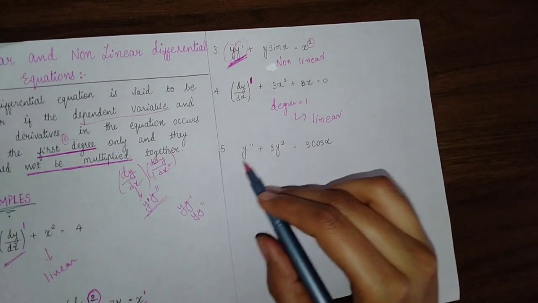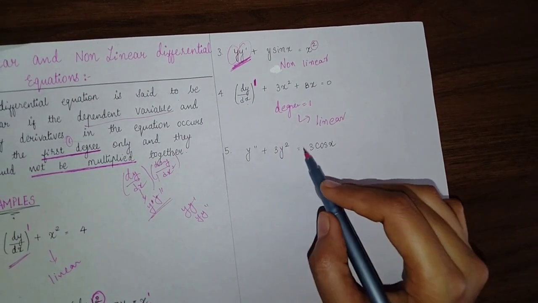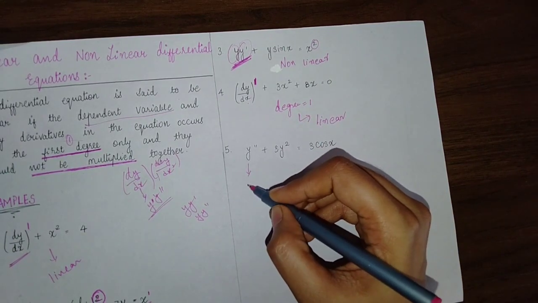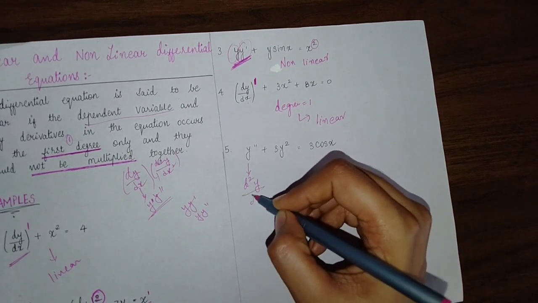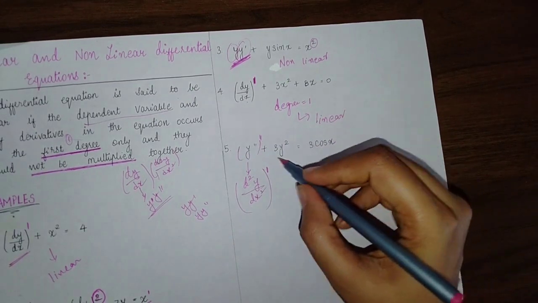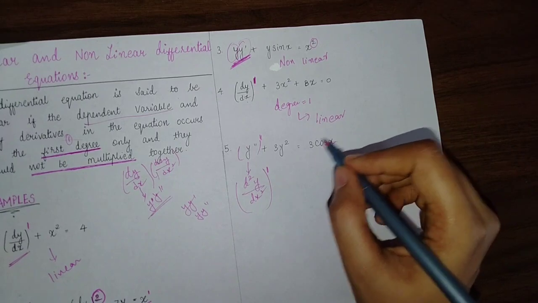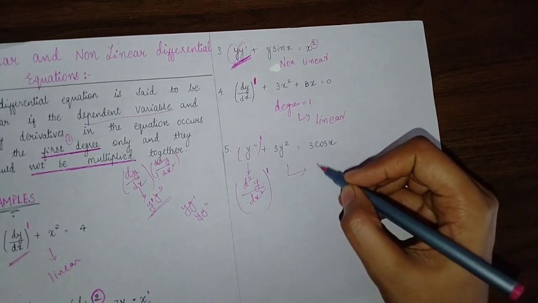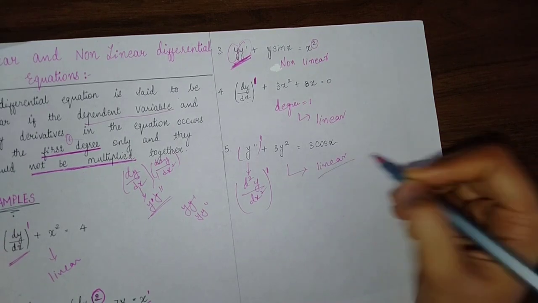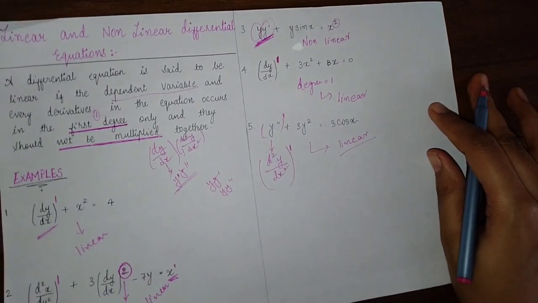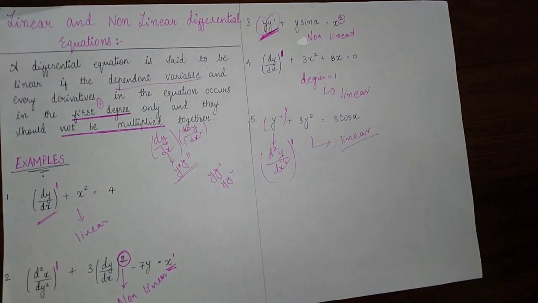Again, y double dash plus 3y square equal to 3 cos x. And you can see that y double dash is nothing but d square y by dx square. But it has degree 1. And here also this dependent term has degree 1 only. So this equation is also a linear differential equation. So in this way you can find whether the given equation is a linear differential equation or non-linear differential equation.